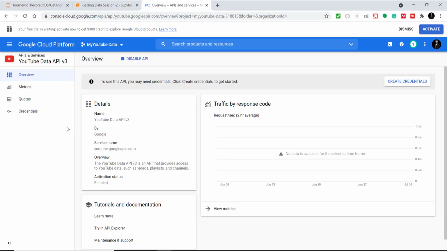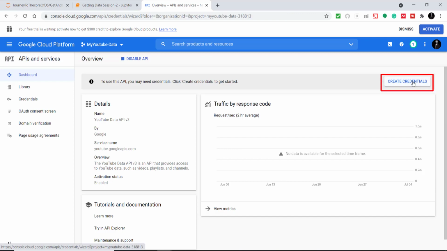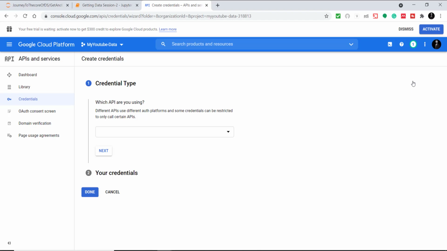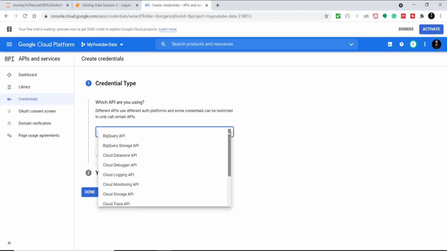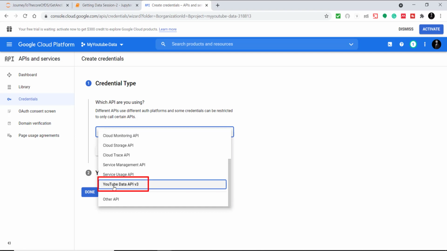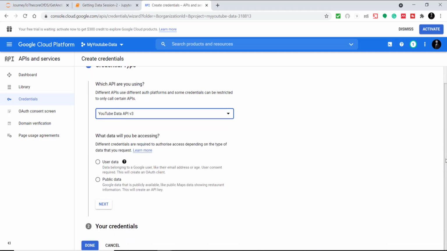Once you have enabled this service on the project, you need to create the credentials for it. Just click on Create Credentials. Credentials are nothing but an API key for this service, which you are going to hit from your Python script. It is asking which API we are using. We click this drop-down or just write YouTube, and it will prompt us with various options. We need to choose YouTube Data API v3. Right now we are accessing public data, so we choose this.